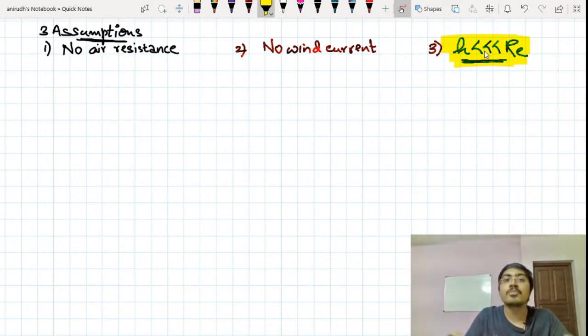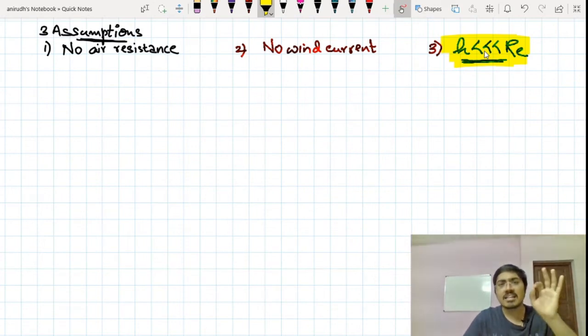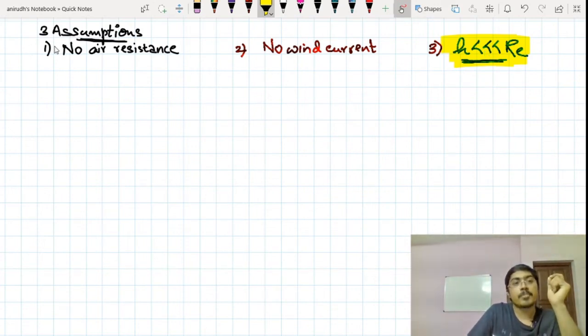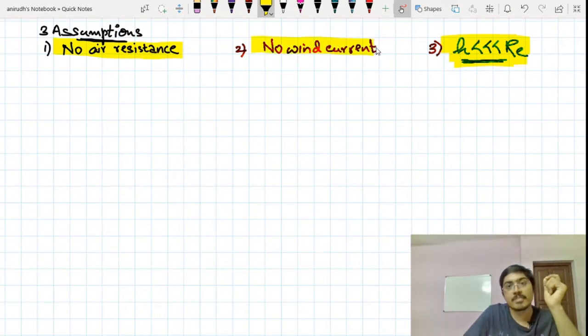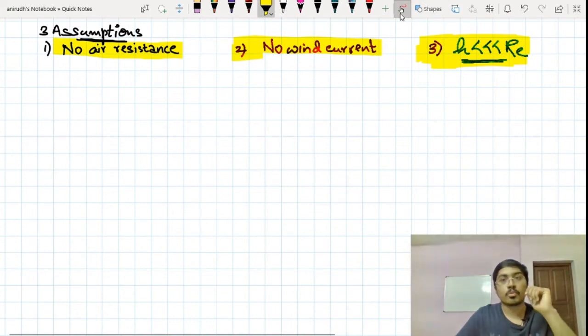It is a non-uniformly accelerated motion. So that is a non-uniform motion, or a very difficult kind of situation, unless specified otherwise. Unless they are specifying it, these are the three important assumptions that you will always make so as to solve any question that is asked from this particular chapter. Okay, so let's go to questions now.